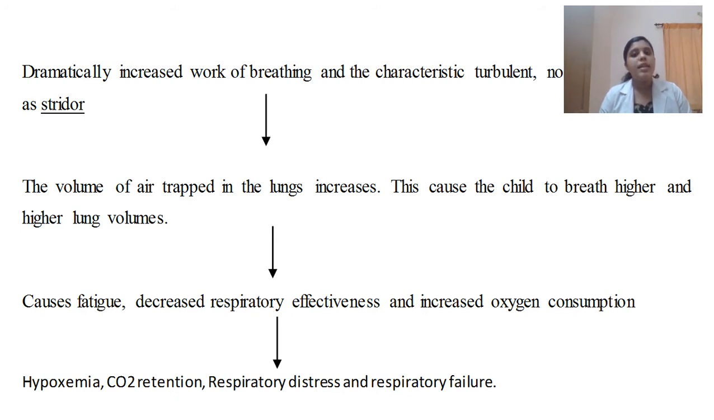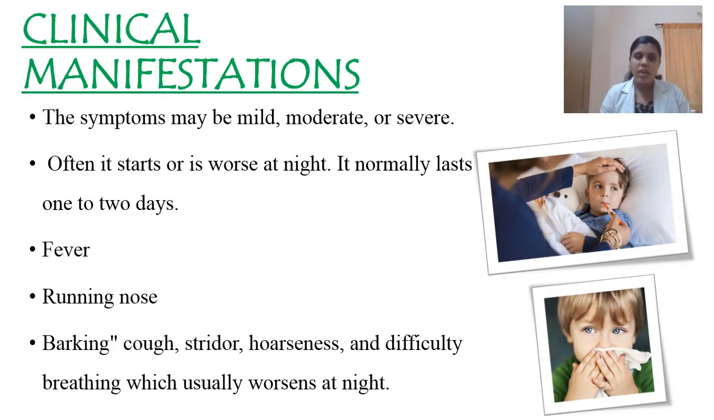Then the associated clinical manifestations the child will develop. Okay, now we'll see what the major clinical manifestations are. Usually the symptoms will be mild, moderate or severe, so based upon the severity of the disease we may classify. Usually the symptoms start like a fever and the child will have a running nose. The child may have common cold symptoms, and the symptoms may get worse at night and may last for up to 2 days, followed by the fever and running nose.